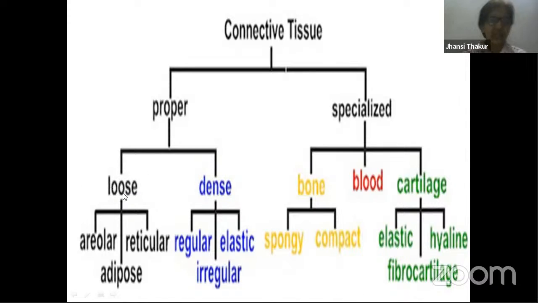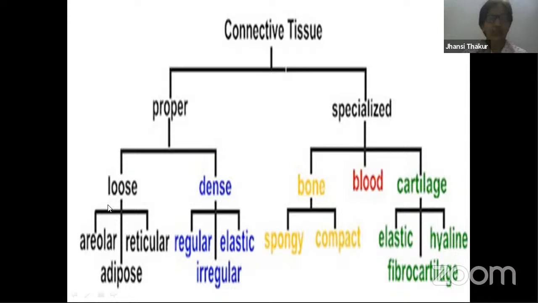The difference is that when you say it is loose connective tissue, the number of cells is more. Fiber is present, matrix is present, but it is less in amount. But when you talk about dense connective tissue, here fibers are more. The amount of fiber is more, whereas you find less amount of cells and matrix. So loose connective tissue is further divided into areolar connective tissue, adipose, and reticular connective tissue. Dense is divided into regular, irregular, and elastic tissue. And then specialized tissue. We'll come back to specialized tissue a little later.